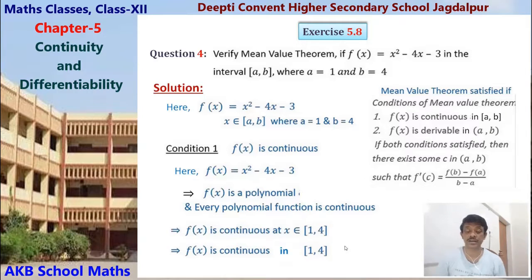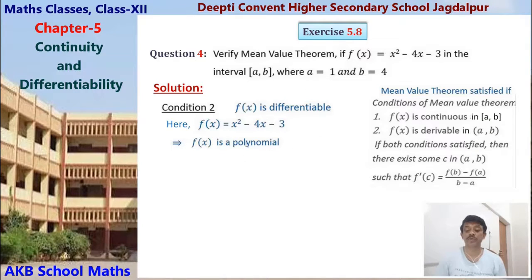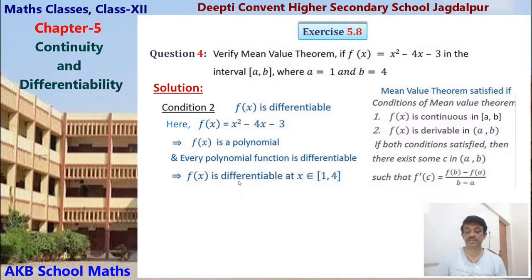First condition is satisfied. Now condition 2: f x is differentiable, we have to check. Here f x equals x square minus 4x minus 3, a polynomial, and every polynomial function is differentiable. So f x is differentiable at x belonging to 1 4.